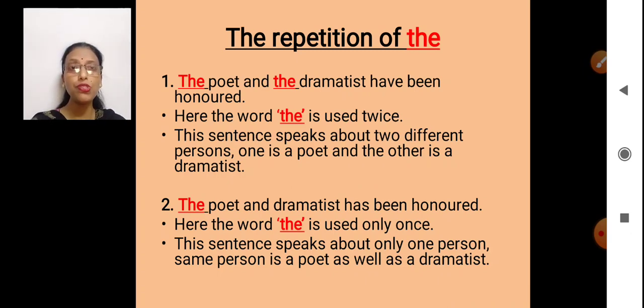The same person has two qualities. The person is a poet as well as a dramatist. So I will use has. So we have to look at the way this article the is used, how many times it is repeated and in what way.